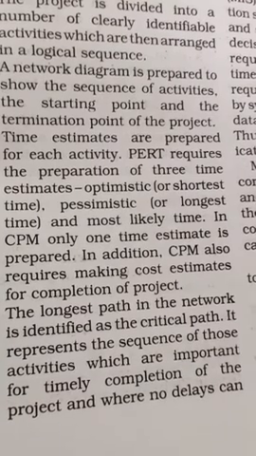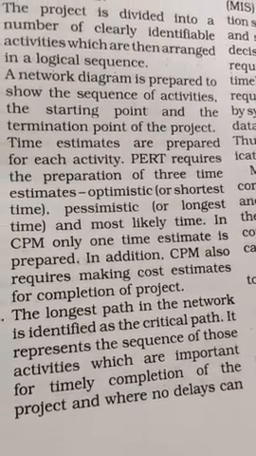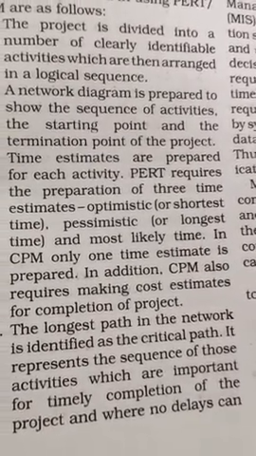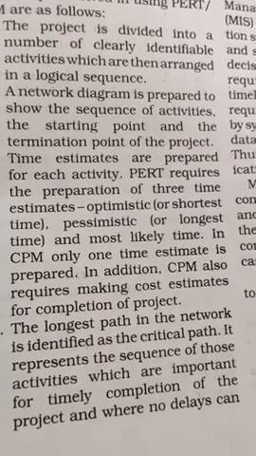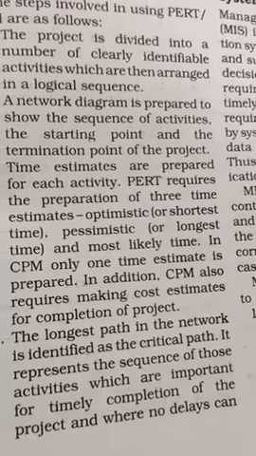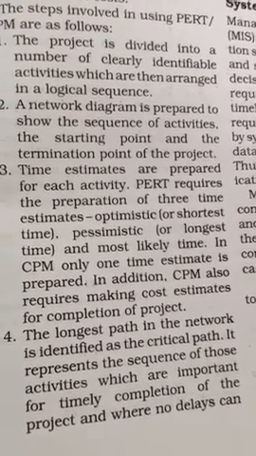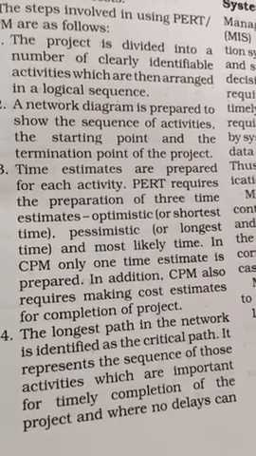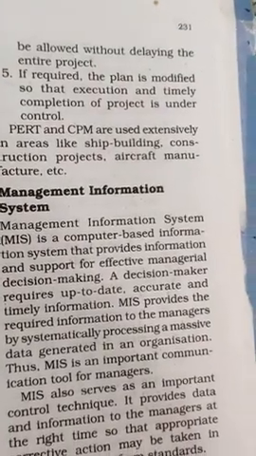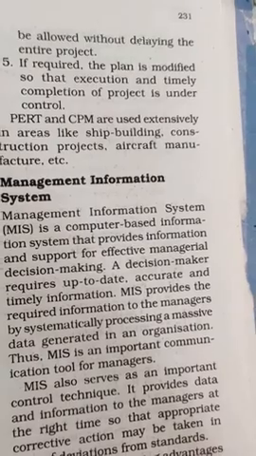PERT requires the preparation of 3 time estimates: optimistic or shortest time, pessimistic or longest time, and most likely time. In CPM, only 1 time estimate is prepared. In addition, CPM also requires making a cost estimate for completion of the project. The longest path in the network is identified as the critical path. It represents the sequence of those activities which are important for timely completion of the project and where no delay can be allowed without delaying the entire project. If required, the plan is modified so that execution and timely completion of the project is under control.